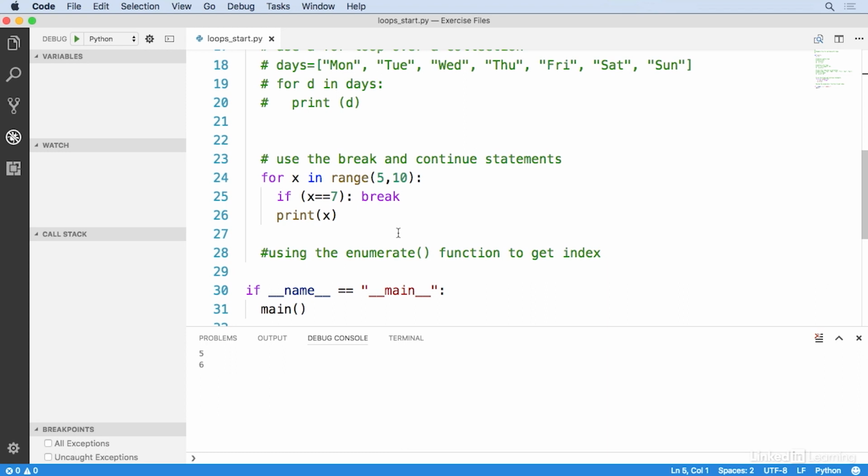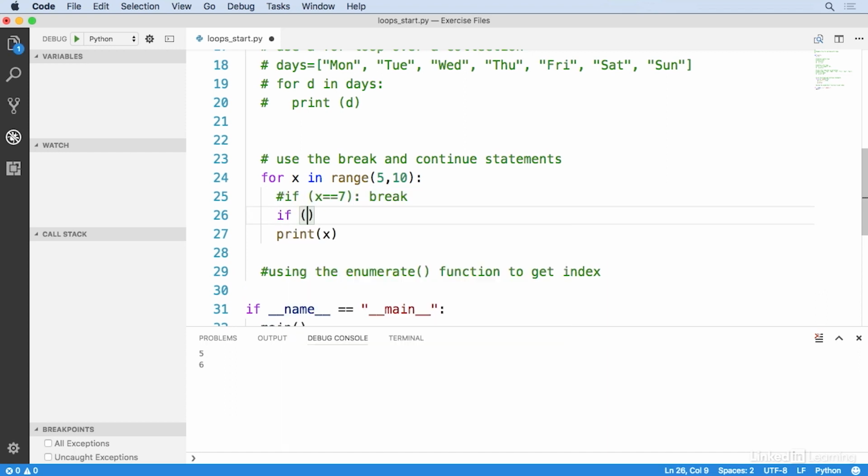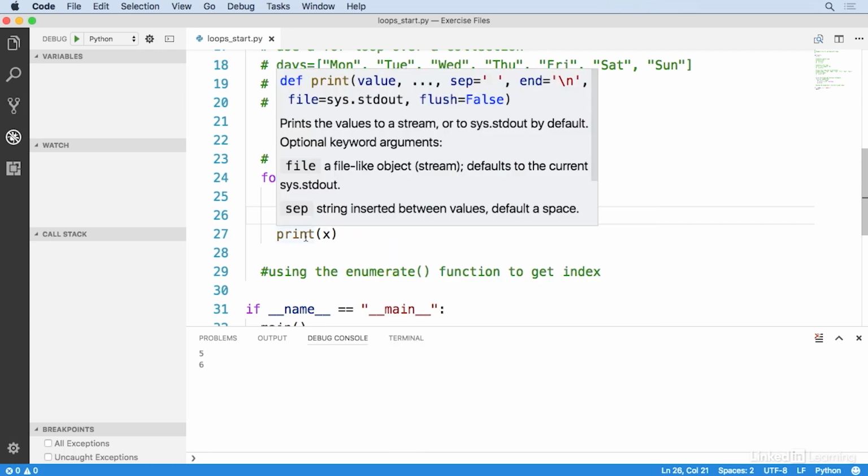The continue statement skips the rest of the loop for that particular iteration. So I'm going to comment out this, and I'm going to write if x modulo 2 is equal to 0, then continue. Take x, divide it by 2, and if the value left over is 0, then continue. Continue basically means skip the rest of the execution of this loop. So just go back up to the top of the loop and start with the next value. So don't do this statement right here that's in the loop.